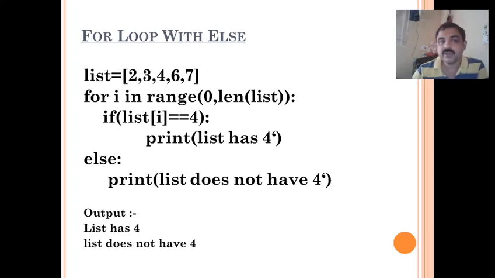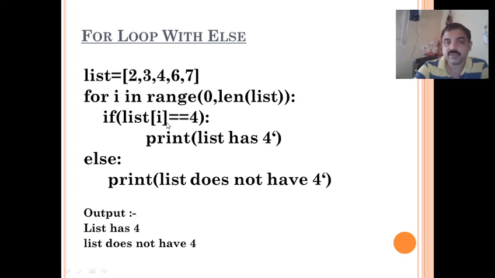Here a list is defined, with 2, 3, 4, 6, 7 as the elements of the list. For i in range(0, len(list)): the len function gives the length of the list. In this case, the length will be 5 because there are 5 elements. So the i value goes 0, 1, 2, 3, 4, a total of 5 values. Then we check whether list[i] equals 4, starting with i as 0.